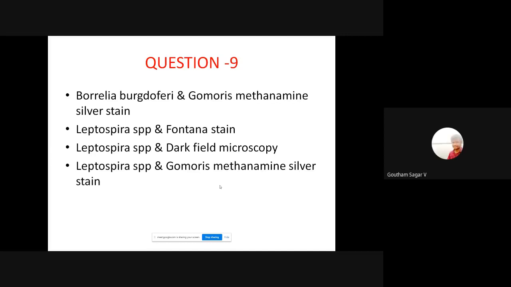Option D. Leptospira and Gomori methenamine silver, option D, ma'am. Option D. Okay, so Gomori methenamine silver stain, where will it be used frequently?